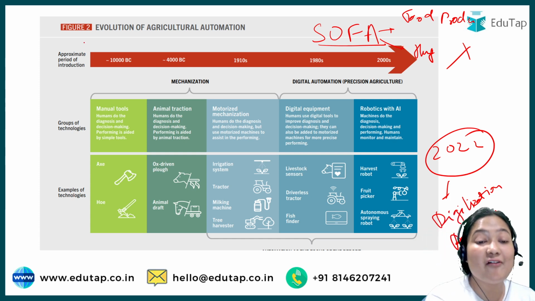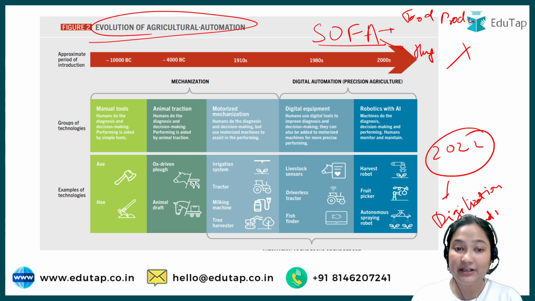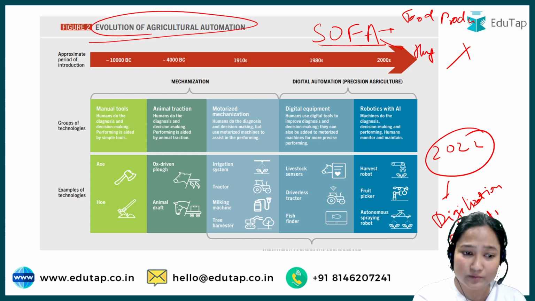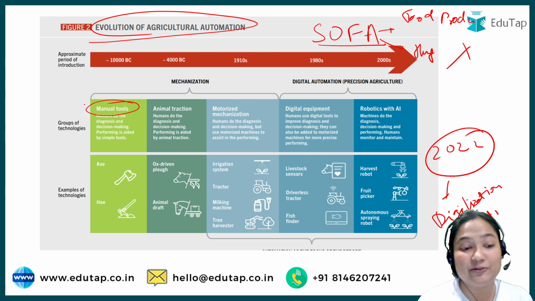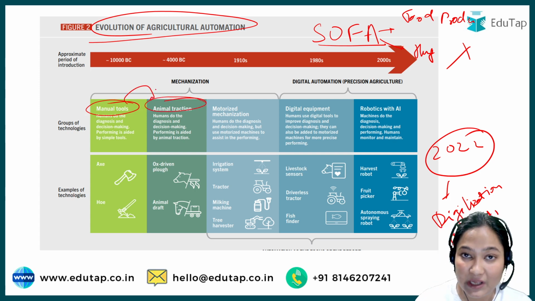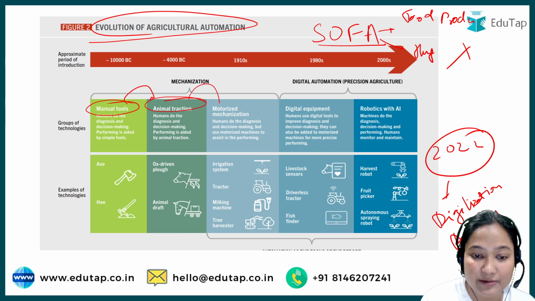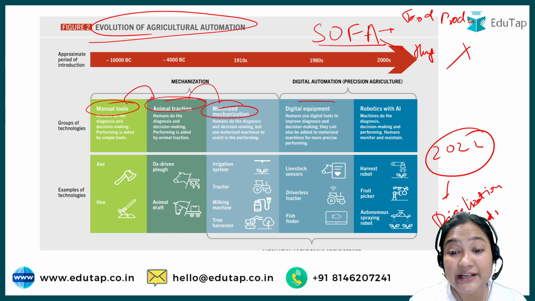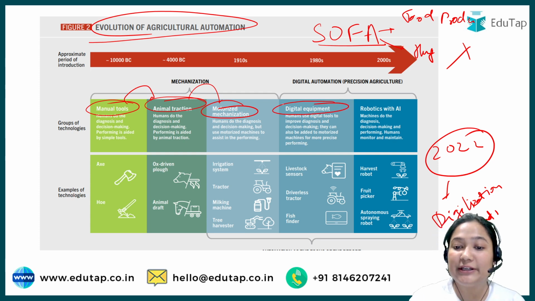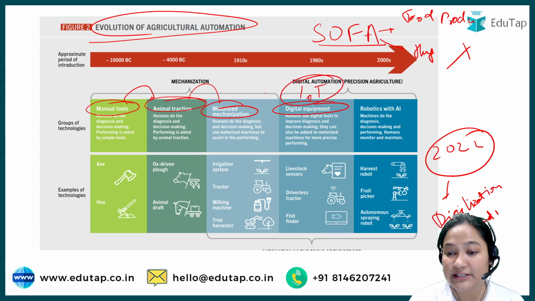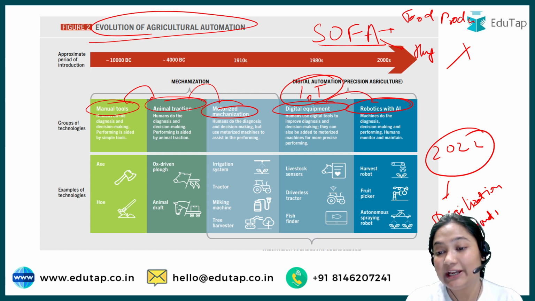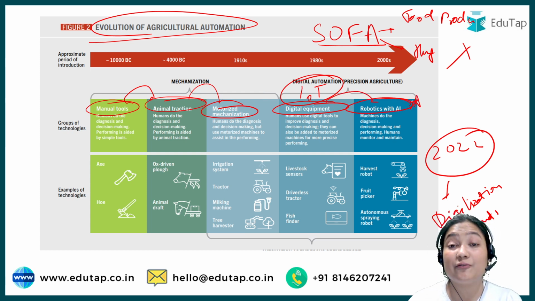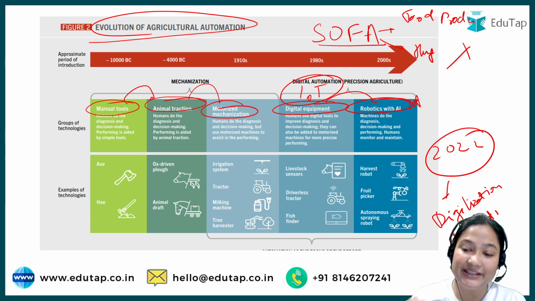They have also given the evolution of agriculture, a map for that. You can see earlier manual tools were used, then animal traction, that means we started using animals for doing the agriculture work. Then motorized mechanization, tractor kind of instruments are used. Then digital equipment, internet of things kind of things. Now we are progressing toward robotics and AI. This is the future vision for the agriculture field that they have given.